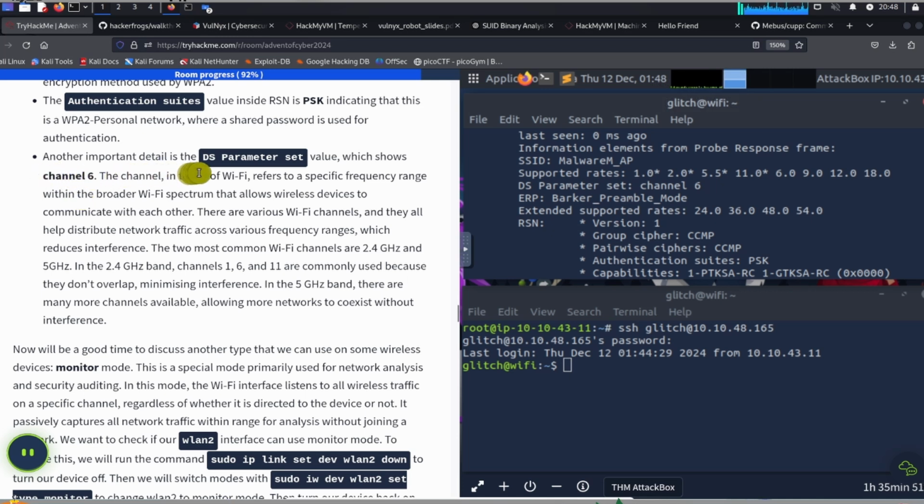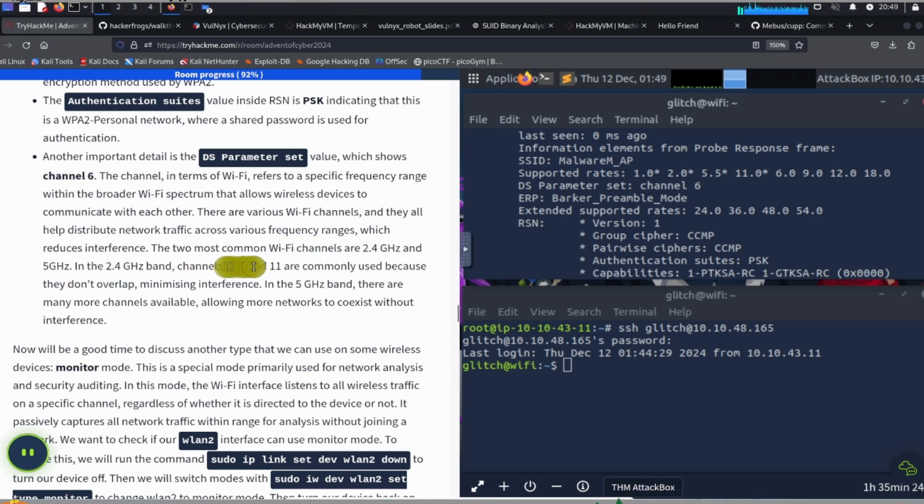Another important detail is the DS parameter set value, which shows channel 6. The channel, in terms of Wi-Fi, refers to a specific frequency range within the broader Wi-Fi spectrum that allows wireless devices to communicate with each other. There are various Wi-Fi channels, and they all help distribute network traffic across various frequency ranges, which reduces interference.